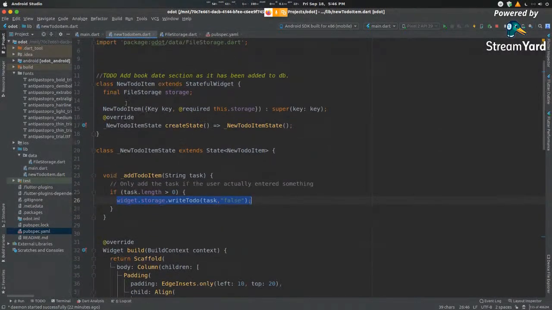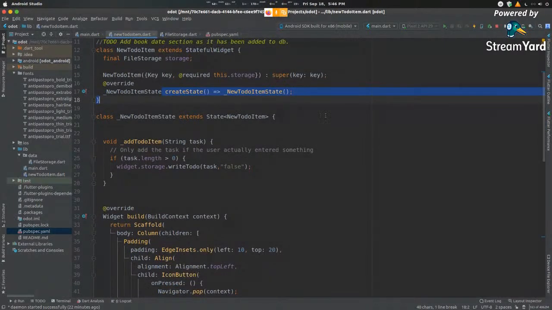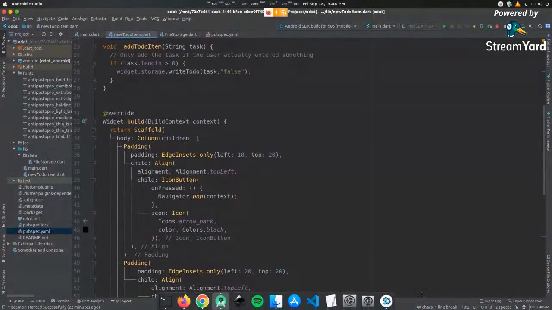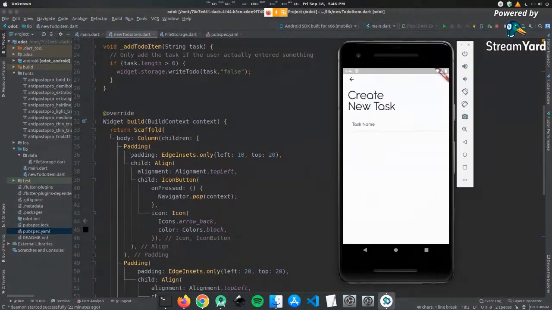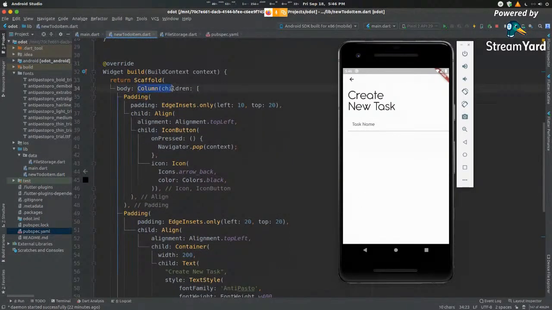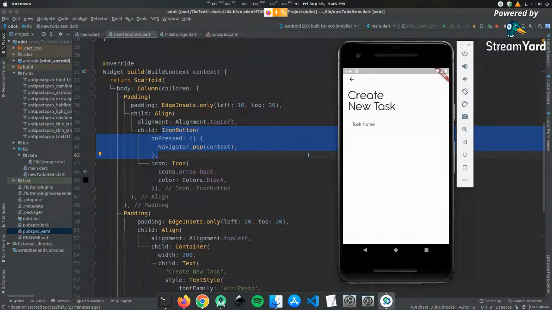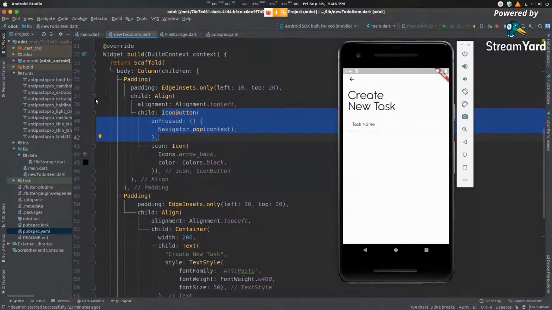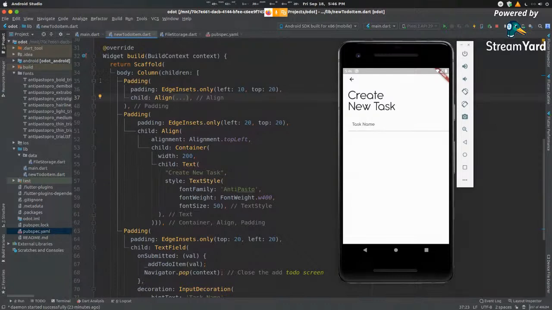So coming back here, again, this is a different class. Again, we are having an extended stateful widget. We are creating a state, and then we are extending the state. Inside the build function, let me just open up the screen here. You can see that we have another column. Inside the column, we have our padding, top 20, left 10, aligned to the top left. We have an icon button that lets us navigate back. So this button here, you press back, you go back here, press plus, you go back here. So that is one element, that is our align element that works for this.